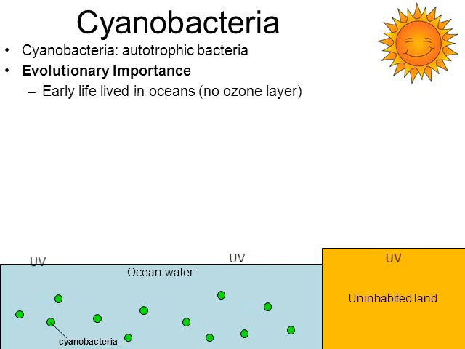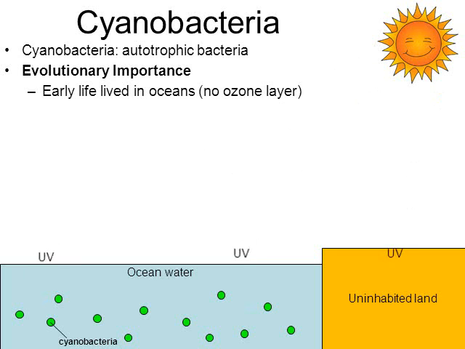Cyanobacteria are really important in terms of evolution. Here's a little animation showing the sun giving off UV radiation. At this time in Earth's history, we're talking 3.5 billion years ago, there was no life on land because the Earth had no ozone layer. The only way for life to survive on land is underneath the water, because water acts as a shield. UV cannot penetrate very deep into the water. So water provided a home for the first life on Earth.